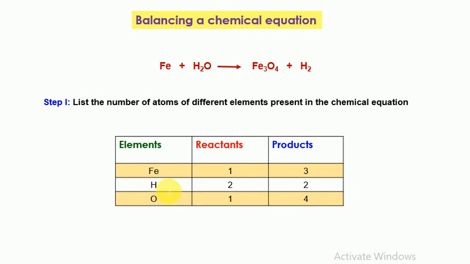So we can see only hydrogen has an equal number of atoms on both the reactant and the product side. But iron and oxygen don't have an equal number of atoms on the reactant and the product side. So this is the unbalanced equation, that is, the skeletal equation, and now we have to balance this chemical equation. So the first step is, first you have to list what are the different elements present, and then the number of atoms on the reactant side and the product side.